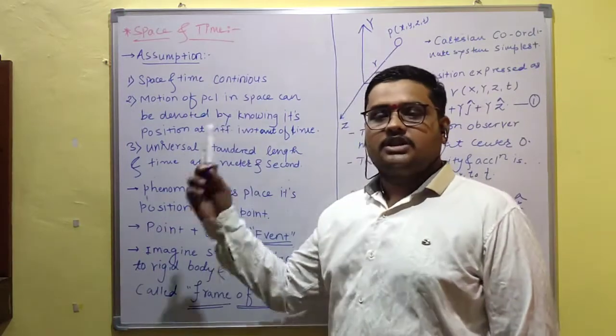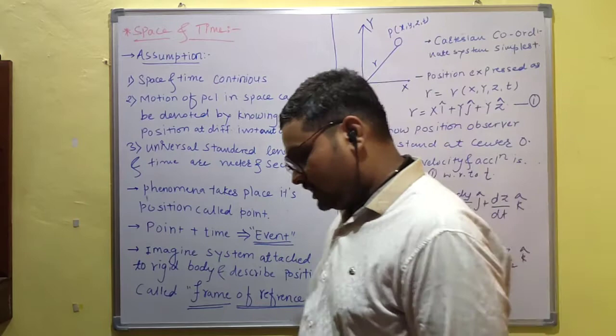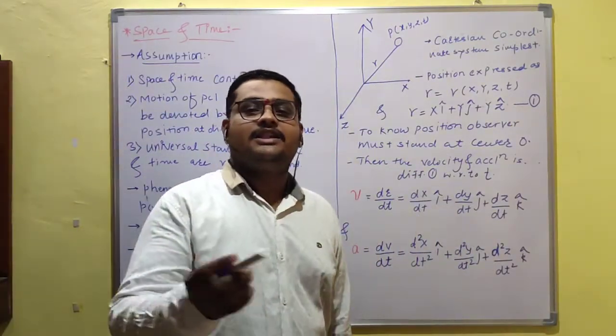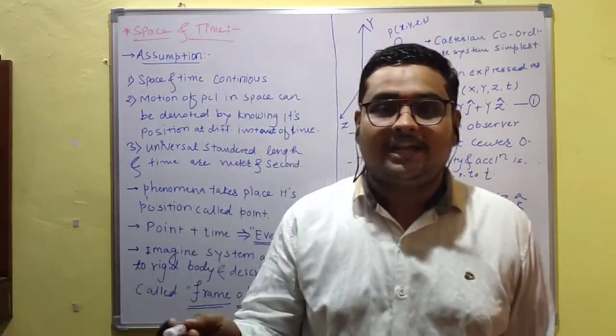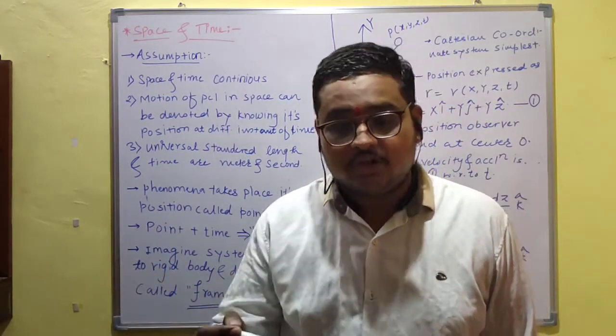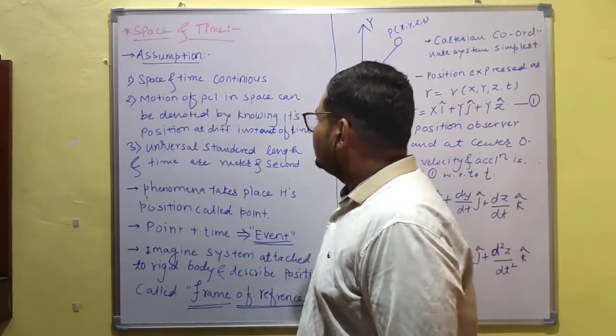The first assumption is that space and time are continuous. What is meant by space and time being continuous? It means space is everywhere. We are looking here and there, the space is everywhere, and time is going and going and going. There is no discontinuity in time. So that's why space and time are continuous.